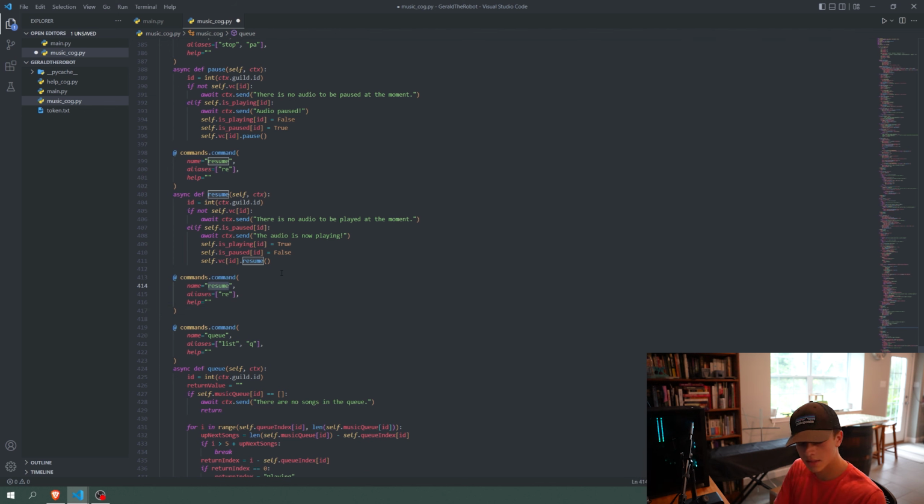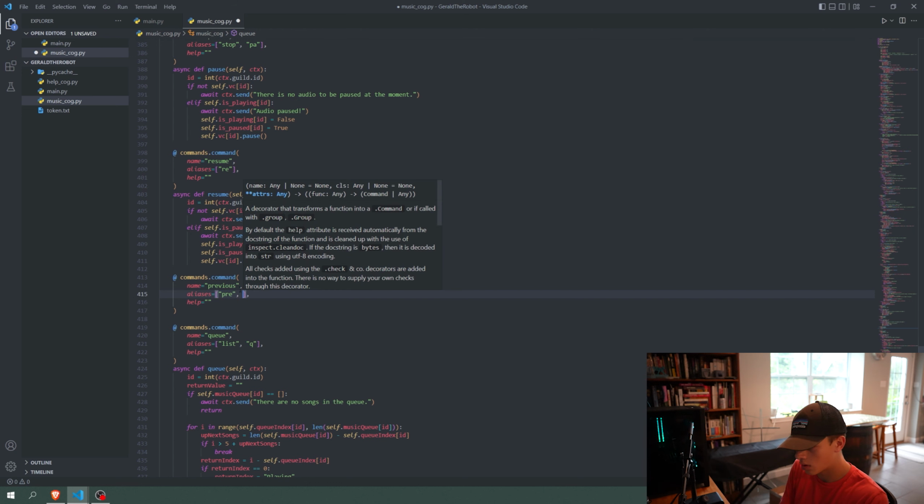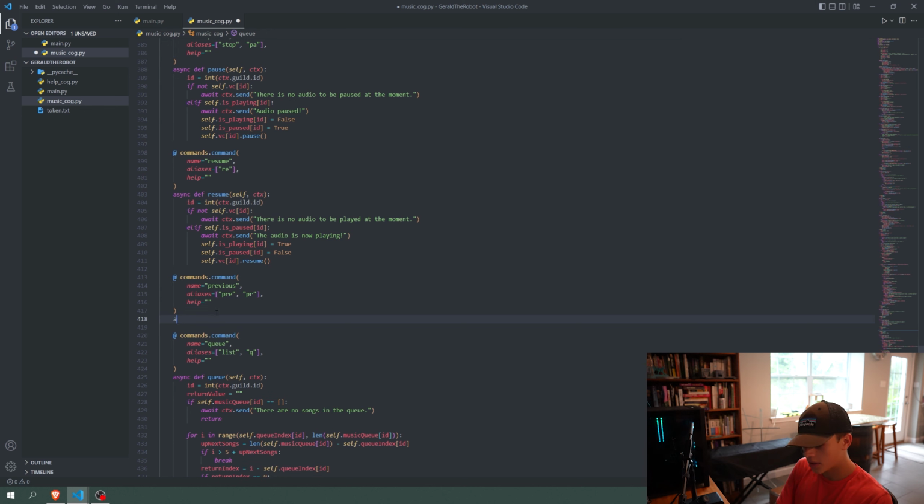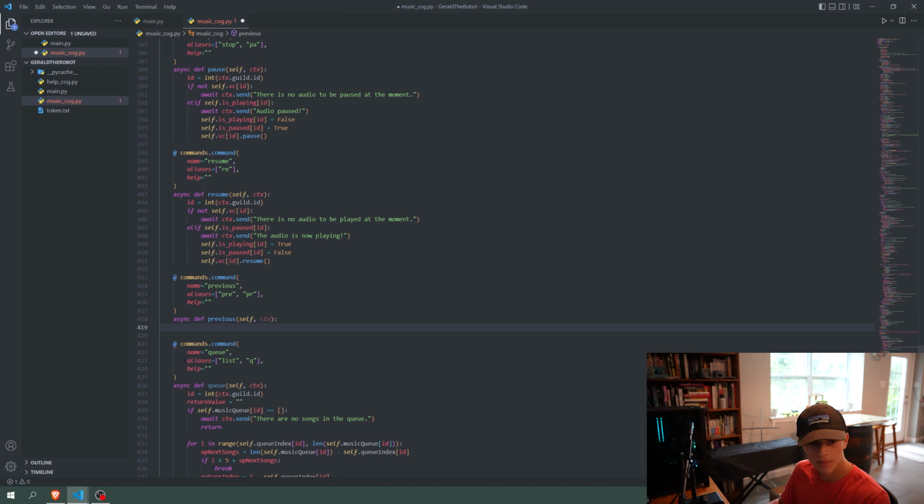And I'm going to basically just say previous is the name of the command. And we'll have PRE or just PR for our aliases. And then we can say async def previous and pass in self and ctx. Boom.